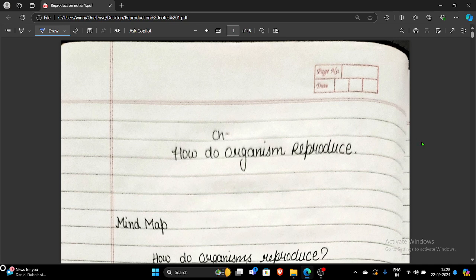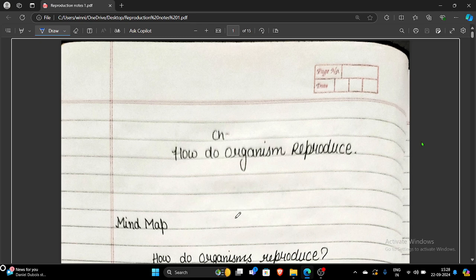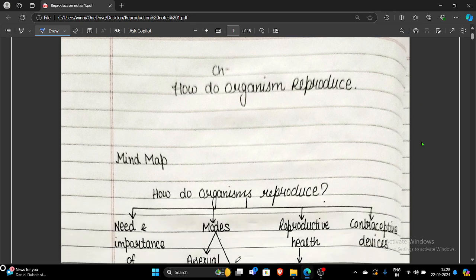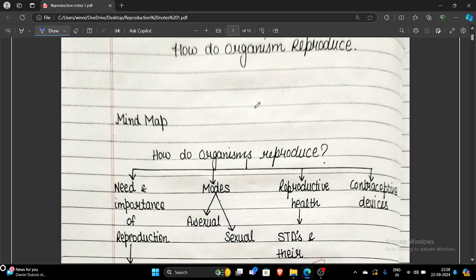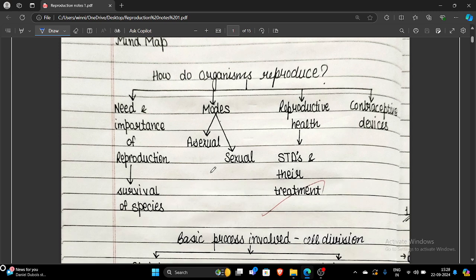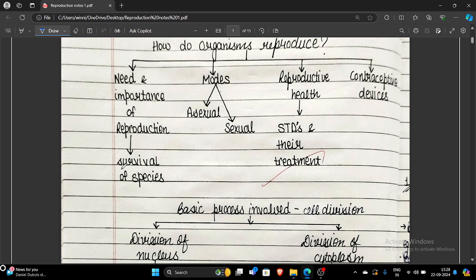In this chapter you have to study about the asexual and sexual modes of reproduction along with the importance of reproduction. What is the importance of reproduction? Reproduction is an essential life process which helps in the survival of a particular species. And what is a species? A species is a group of similar kinds of individuals, right? So, reproduction is the only life process which helps in the development of the same kind of individuals from their parents which are physically independent of their parents.